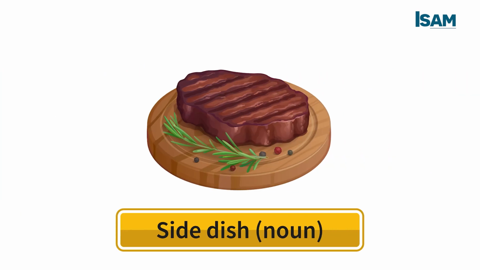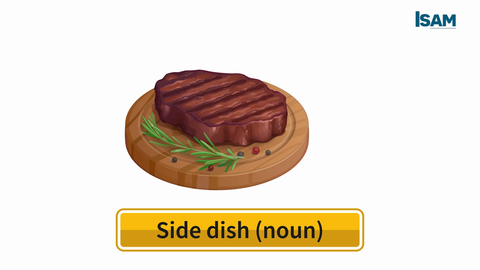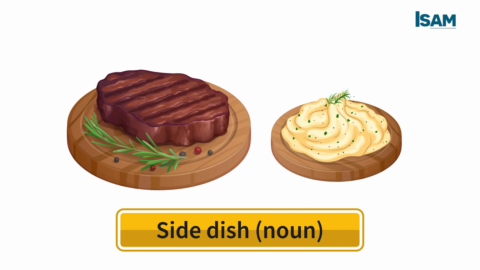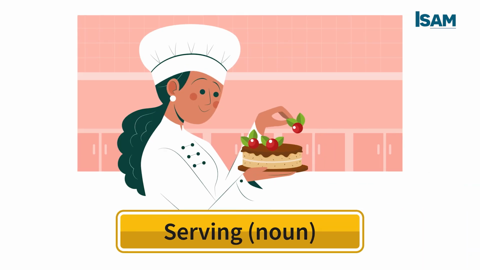Side dish is a noun. It means a small amount of food such as vegetables that you eat with a main meal. For example, his steak was served with a side dish of mashed potatoes. Serving is a noun. It means an amount of food that is given to one person at a meal. For example, each serving of cake is 400 calories.